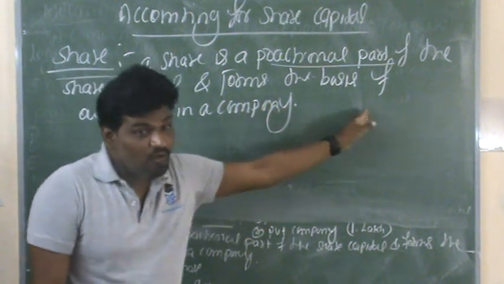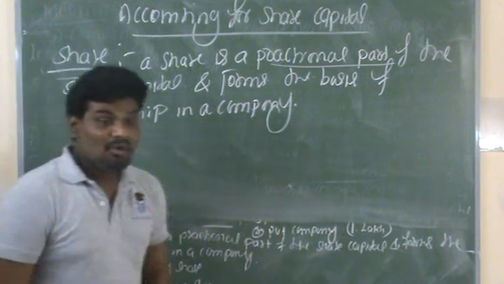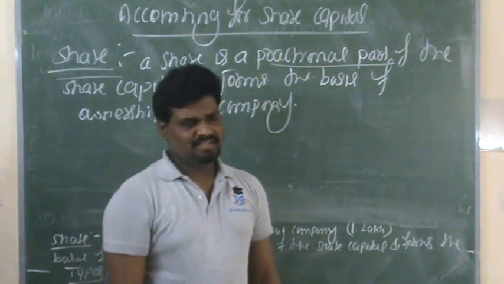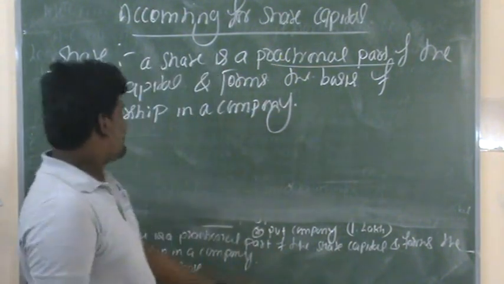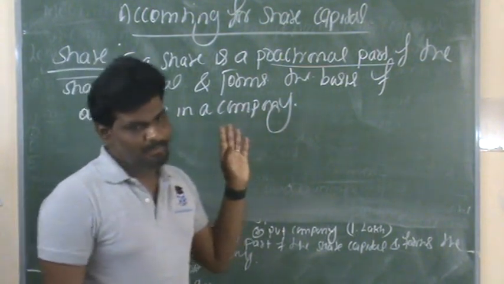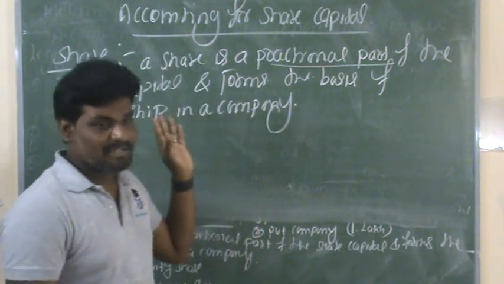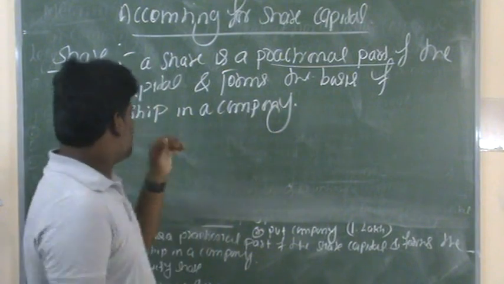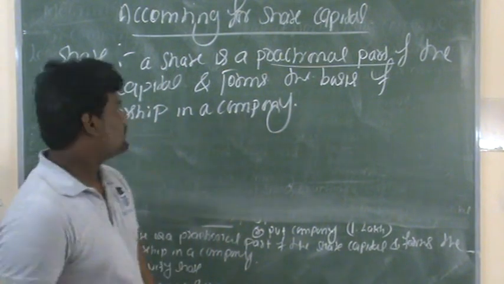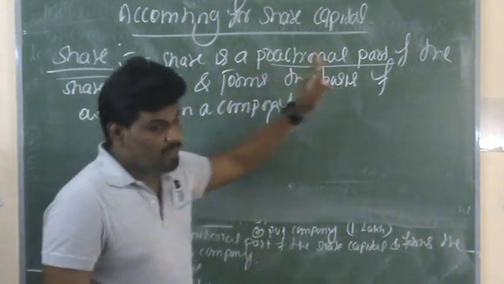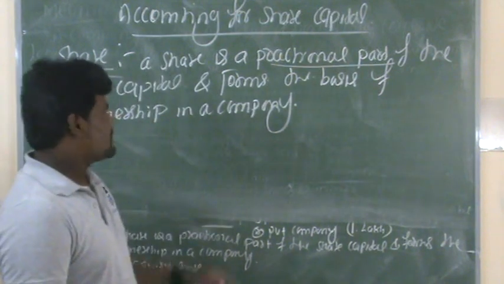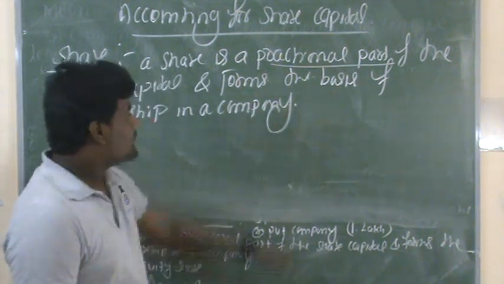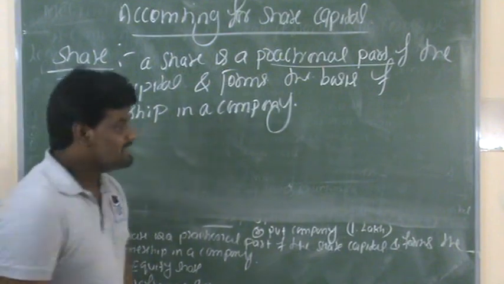Those who purchase these shares are the owners in the company. They are the shareholders. They have rights in the business organization.